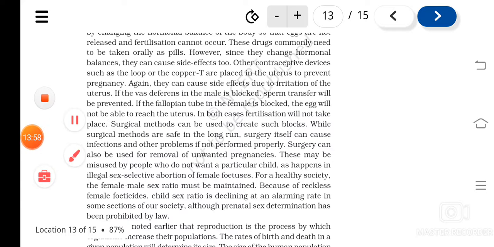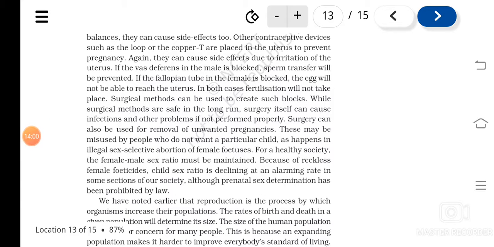You might have heard about female feticides, isn't it? This is the reason why prenatal sex determination, meaning knowing the sex of a child before birth, is banned, because that will lead to female feticide.